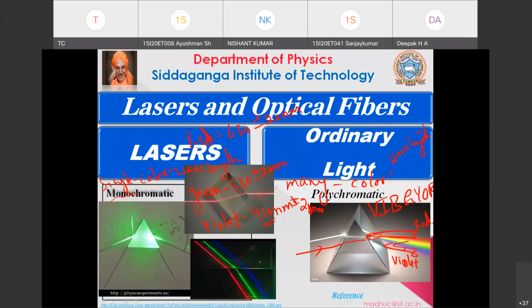But white light is a mixture of all these things, right? It has violet, it has red, it has green, it has yellow. So you cannot define lambda. Lambda is not constant. In the case of white light, your lambda is not constant, but in the case of your laser, which is monochromatic light, the lambda is almost constant. That is the meaning of single color or single wavelength, or monochromatic. When it comes to white light, it is polychromatic, or many colors.